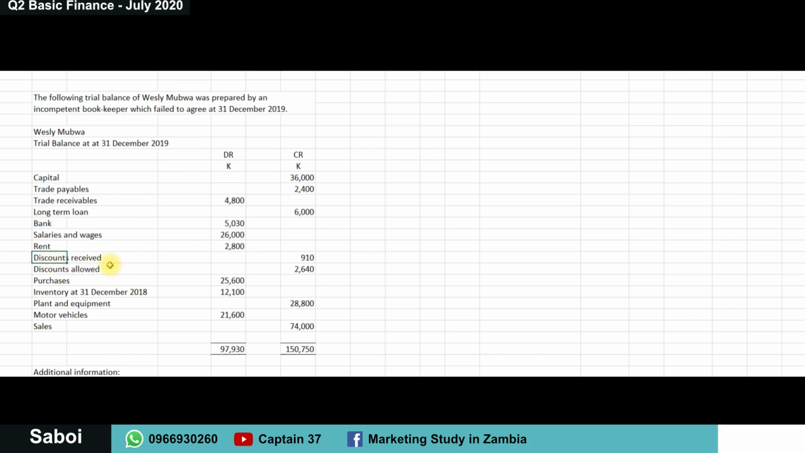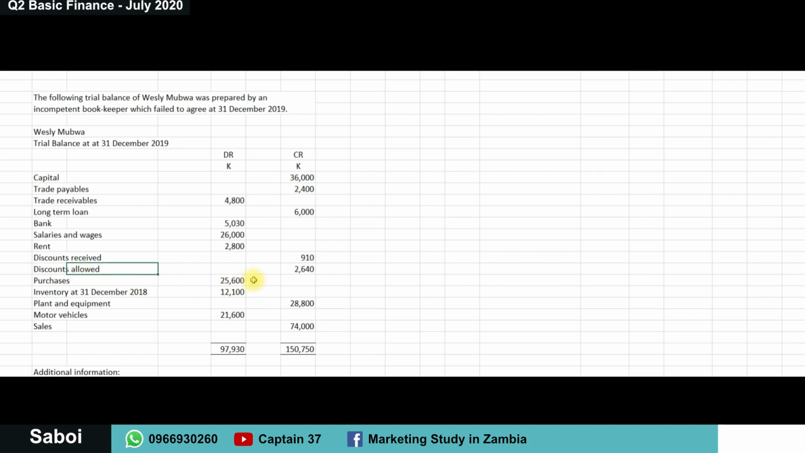Discount received: we were supposed to have paid a certain amount, but we've been given a discount of 910 kwacha. So meaning we've saved, not exactly an earning, but we have money worth 910 kwacha. So we credit this. Earnings, money that's put on top, is credited. That's the best way I can put it right now.